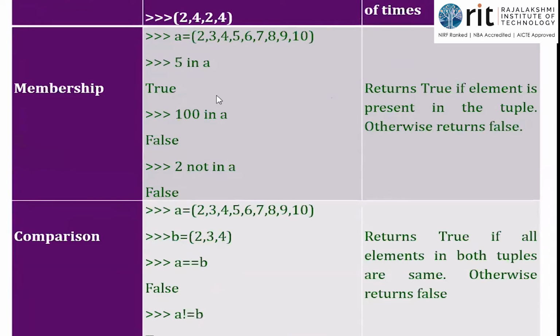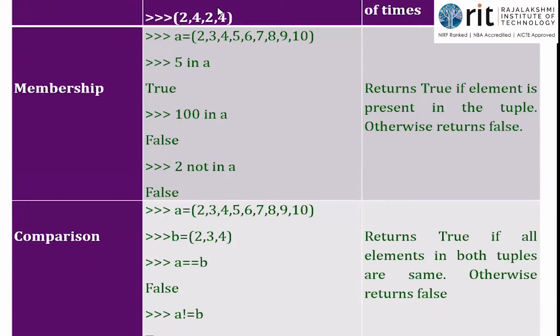So next, repetition. When you look at the repetition operator, you all know, I should have the value of one type on one side. On the other side, I'm going to have the integer. String and integer in string repetition. List and integer in list repetition. Here we are going to have tuple and then the integer. And the integer is going to decide the number of times the particular tuple has to be repeated.